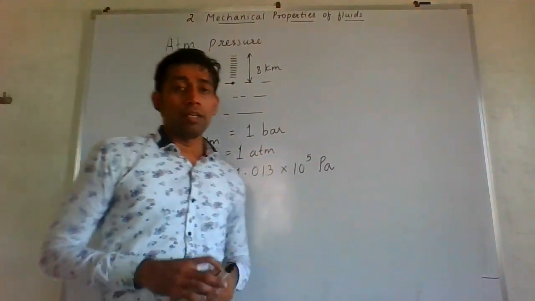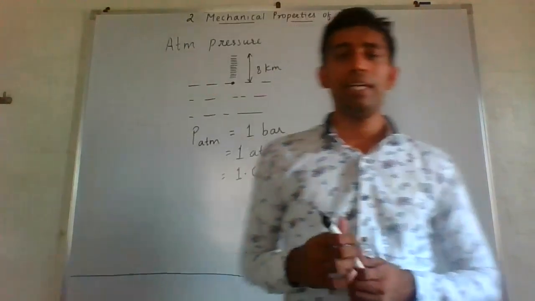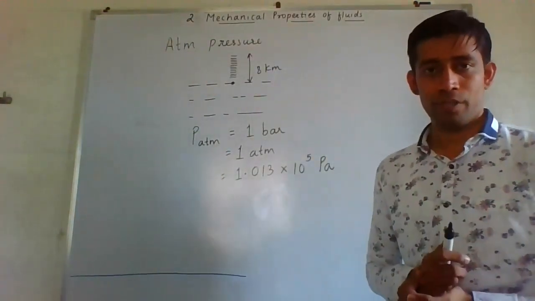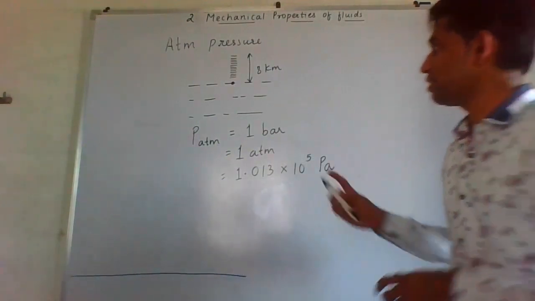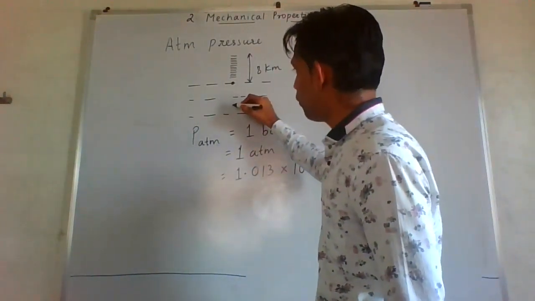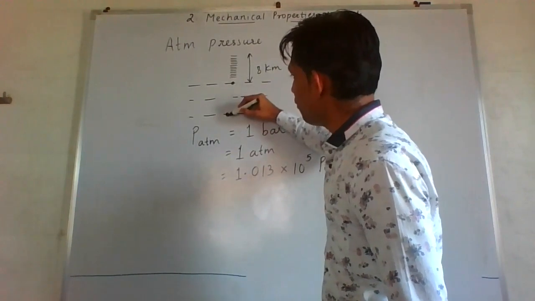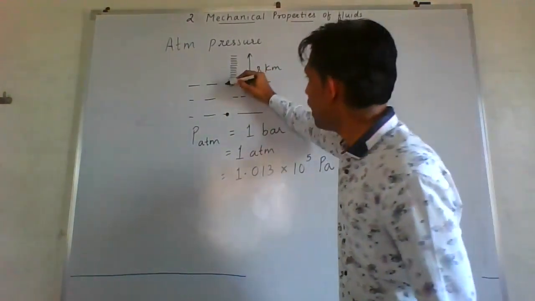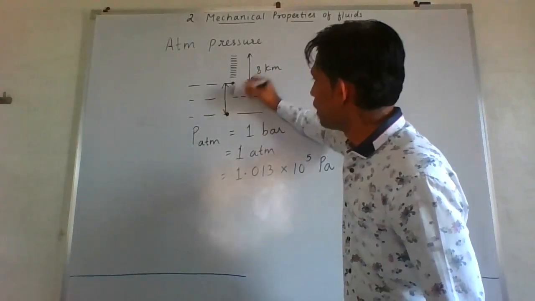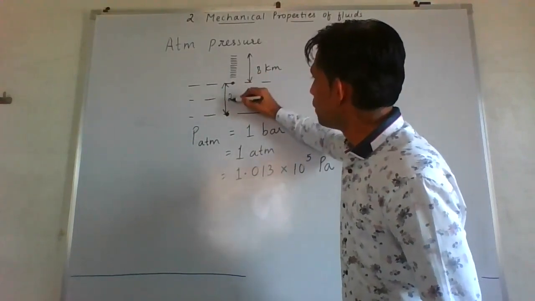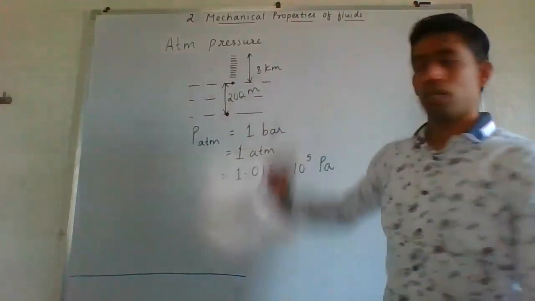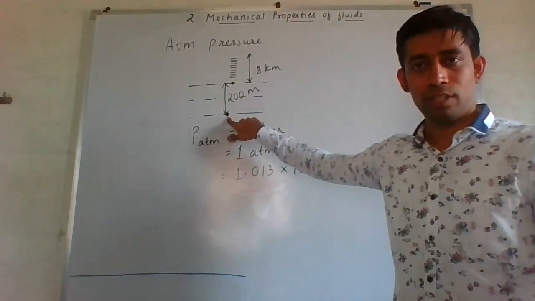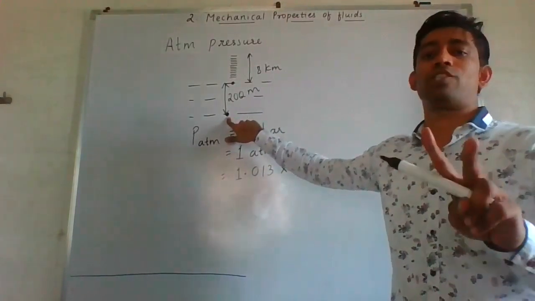Okay. After this, our next topic is absolute pressure and gauge pressure. Now consider a case if I'm asking you to find pressure somewhere here below the water surface. Let us consider the height of this is 200 meters. Now if I want to find pressure at this point, we have to consider 2 pressures.